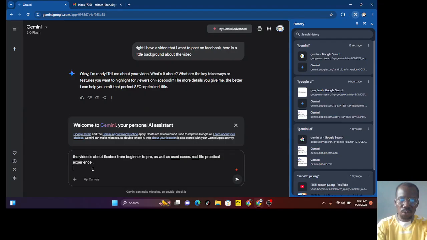Please, as usual. Now, if you want to go to the next line, don't just press enter. If you press enter, it will move straight and reply you. So what you do is hold your shift key and then press enter. If you hold your shift key and press enter, it will go to the next line. Just the same way you chat with ChatGPT and other AI. It's the same process, there's no big difference. So let's now go ahead.